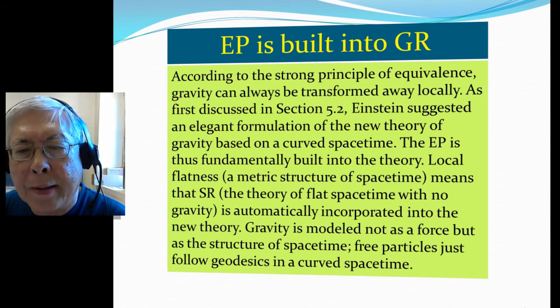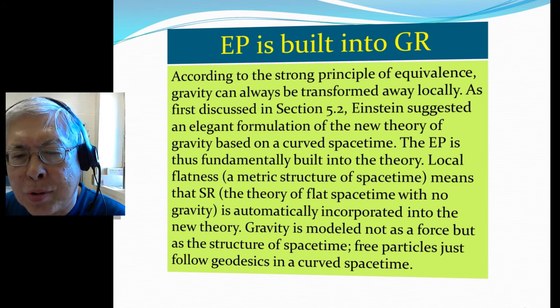In such a theory, the equivalence principle is fundamentally built into the theory because the flat tangent metric structure of space-time means that special relativity, the theory of flat space-time with no gravity, is automatically incorporated into the new theory. And gravity is modeled not as a force, but as the structure of space-time. Free particles just follow the geodesic in a curved space-time.